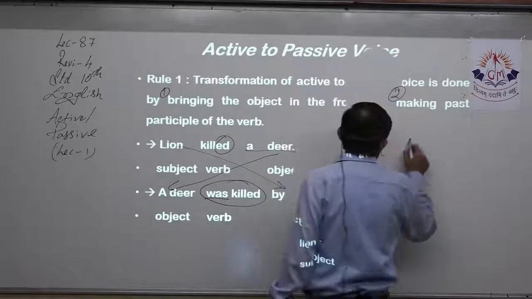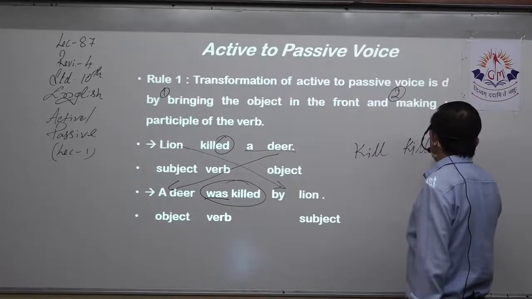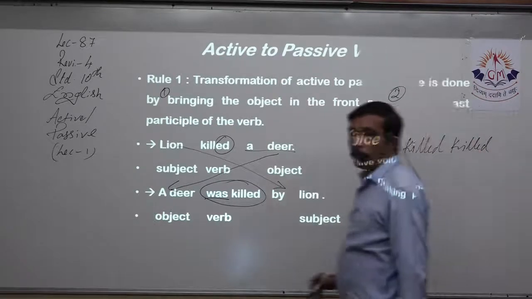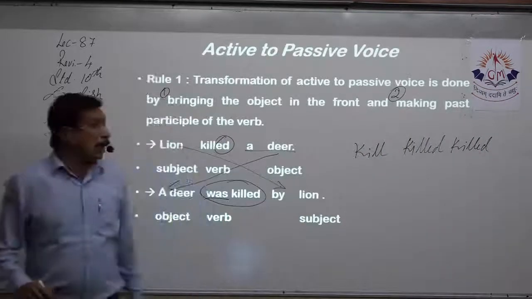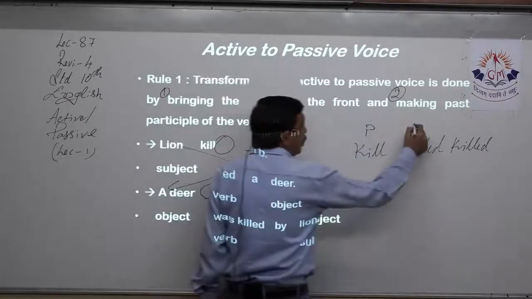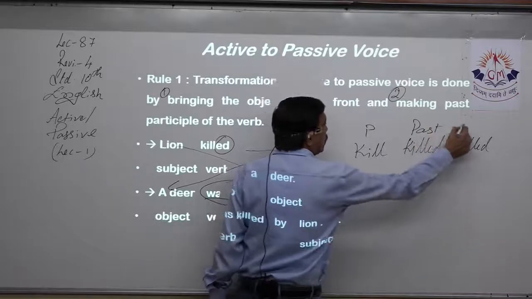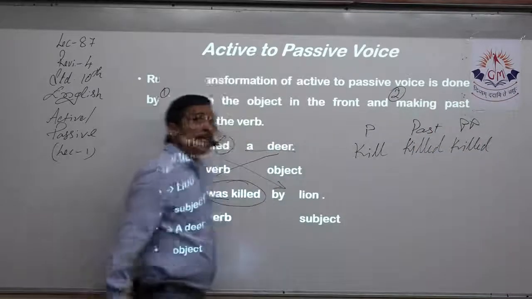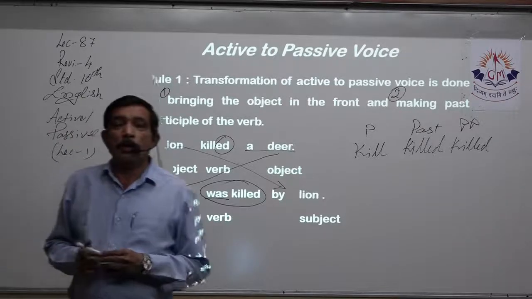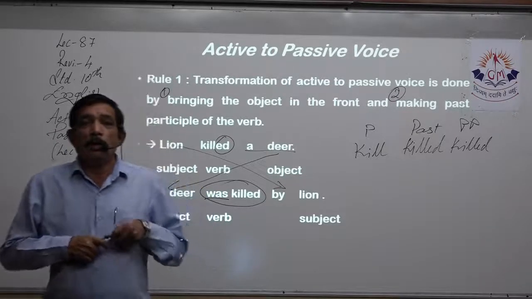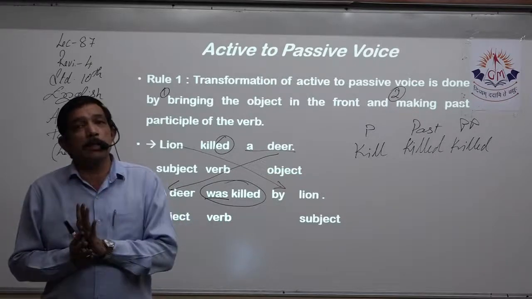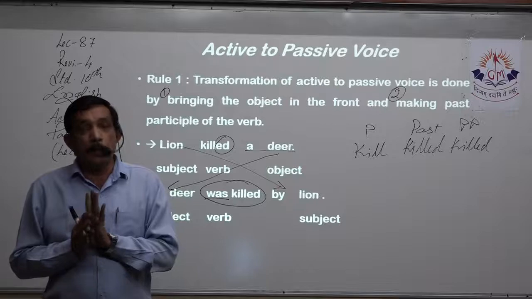Kill, killed, and killed. Now this is the present form, this is the past form, and this is the past participle. Sometimes past tense and the past participle, they are different.